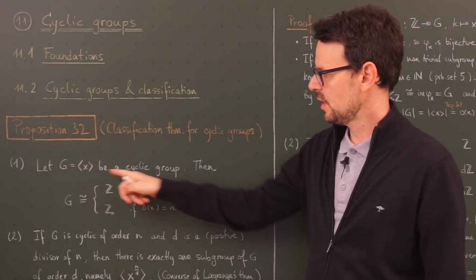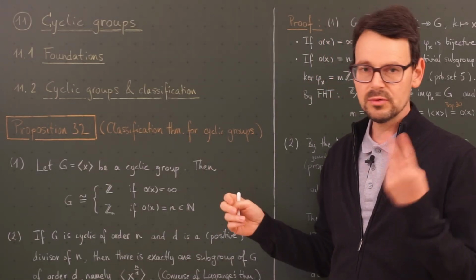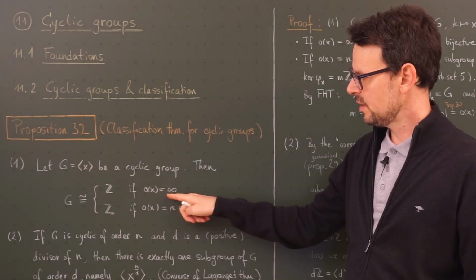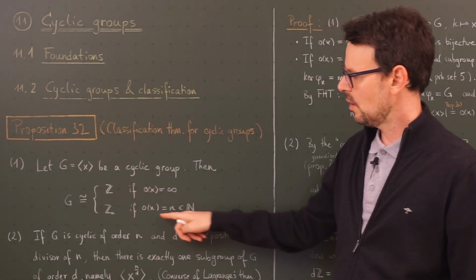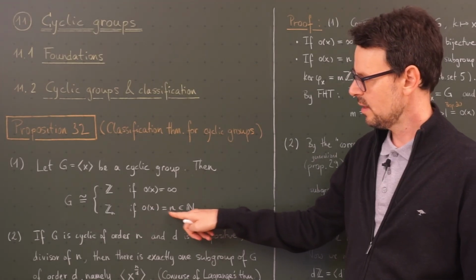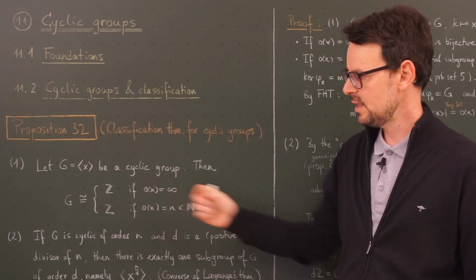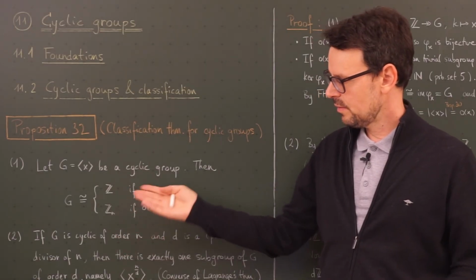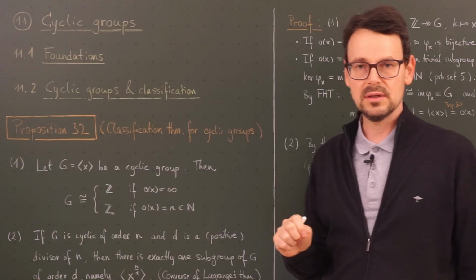Let G be a cyclic group with a generator x. Then there are only two possible cases. If the order of x is infinite, then G is already isomorphic to the integers. Or if the order of x is a finite natural number n, then G is isomorphic to the integers mod n, C sub n. So those are the isomorphism types of cyclic groups: either the integers or the integers mod n.